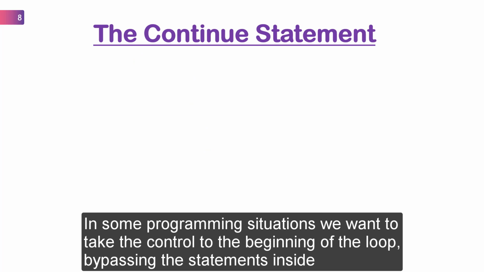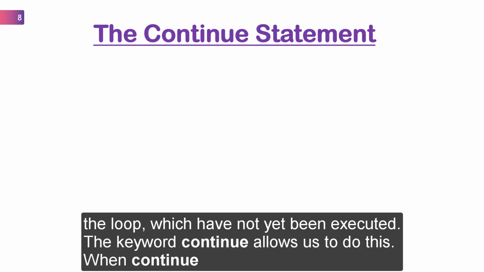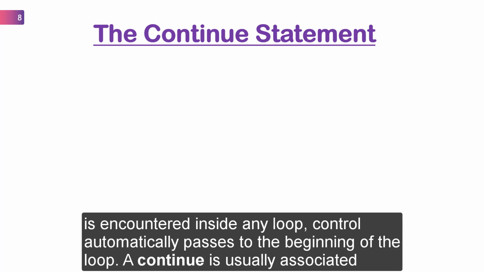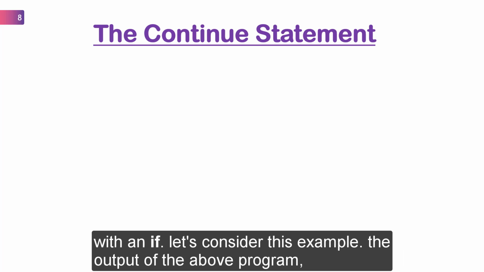In some programming situations, we want to take the control to the beginning of the loop by bypassing the statements inside the loop, which have not yet been executed. The keyword continue allows us to do this. When continue is encountered inside any loop, control automatically passes to the beginning of the loop. A continue is usually associated with an if.